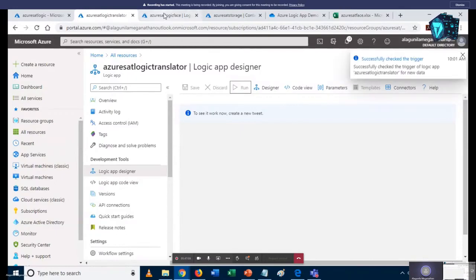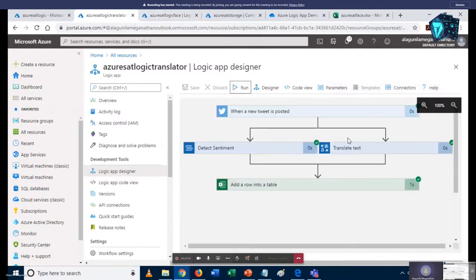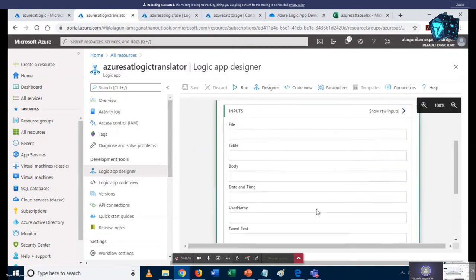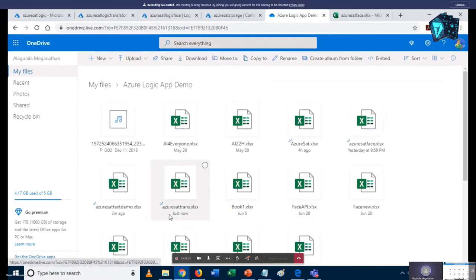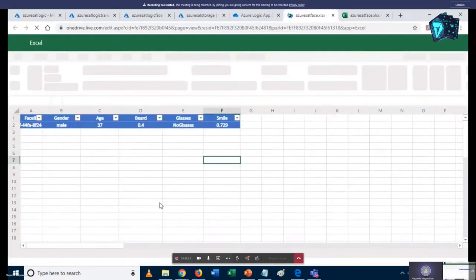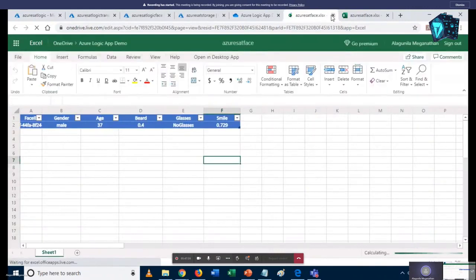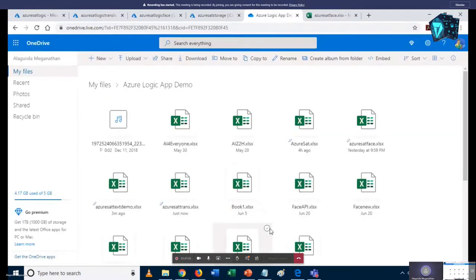Yes. Okay. Yes, it's successfully executed. And let's see where it's saved. Okay, I think it's in the file. It's the Azure demo translator. Yes, it's in the Azure Face Excel file. Sorry, it is the Face API. Yes, this one.